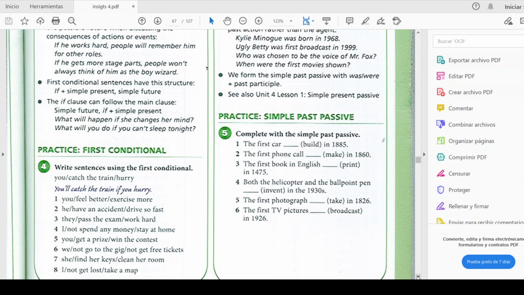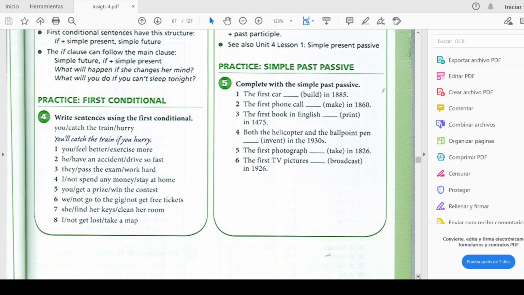But this is like a summary, and also obviously I'm going to send you a PowerPoint presentation with the explanation about the grammatical structures for this week about the first conditional. So don't worry about that, because I'm going to explain to you in a deep way how to use the first conditional. Okay, you are going to do this part, guys. You're going to do the practice exercise for the first conditional. So you are going to write sentences using the first conditional, like in this example.